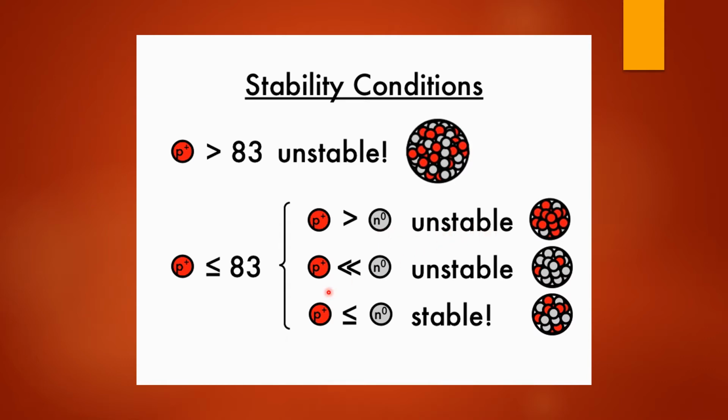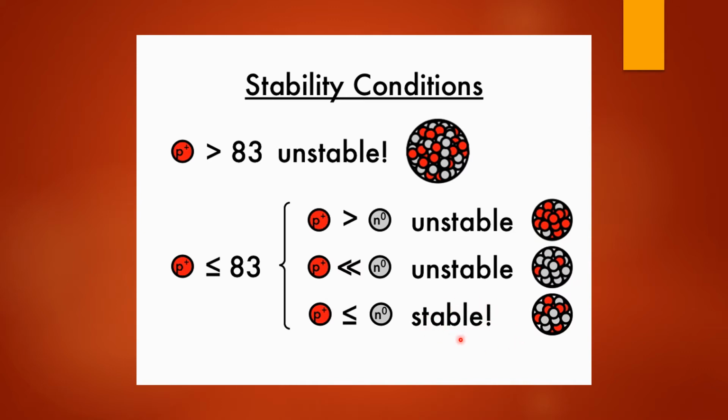If the proton number is much less than the neutron number, even then the nucleus becomes unstable. But if the proton number is somewhat less than or equal to the neutron number, then the nucleus remains stable.